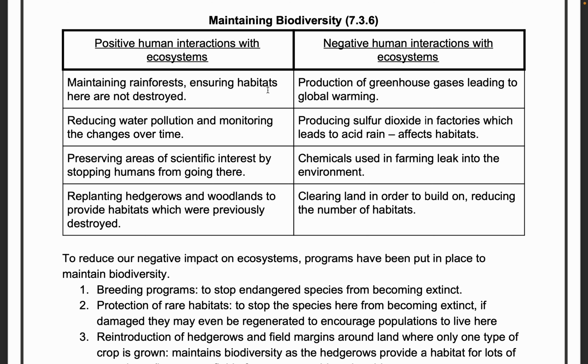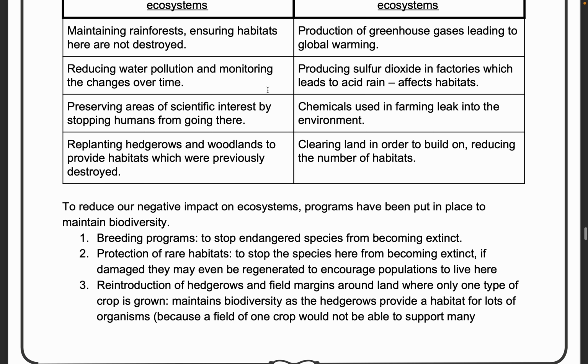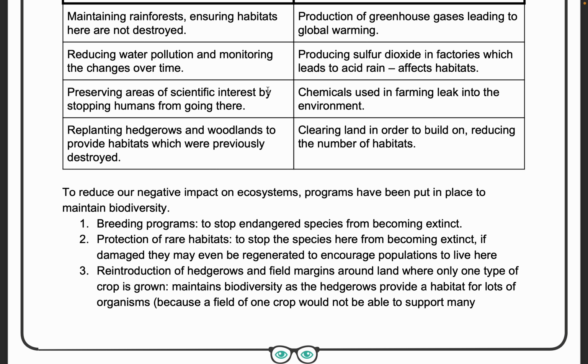While negative effects like production of greenhouse gases, production of sulfuric acid, chemicals in farming, and clearing the land to build or for grazing animals have to be reduced. So a breeding program should be maintained to stop endangered species from going extinct.